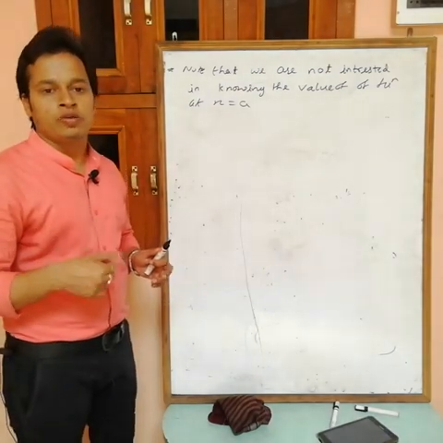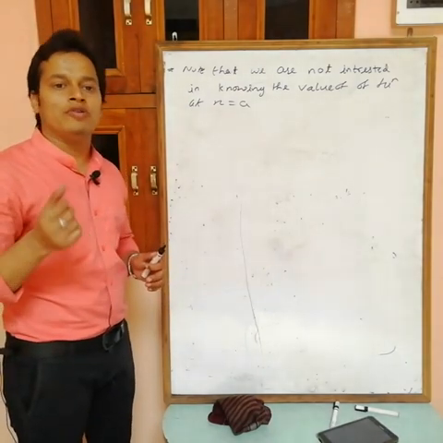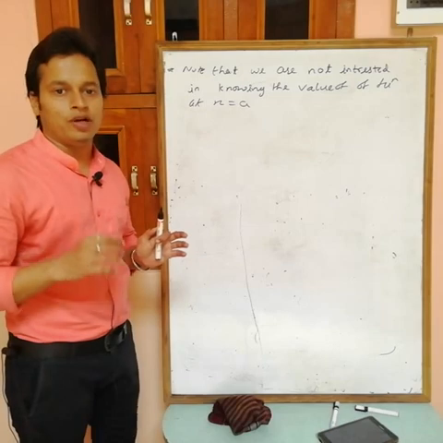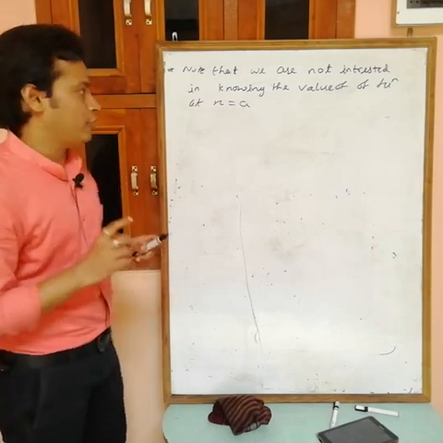At x equals a, whether you have a value or the value doesn't exist, doesn't matter. We want only the value at the immediate neighborhood points.